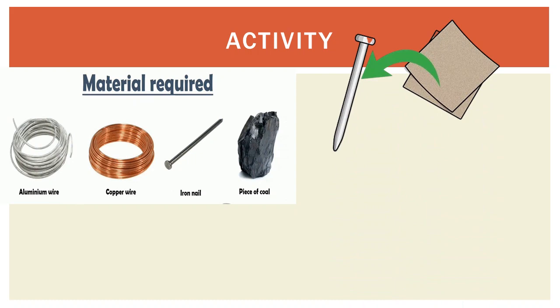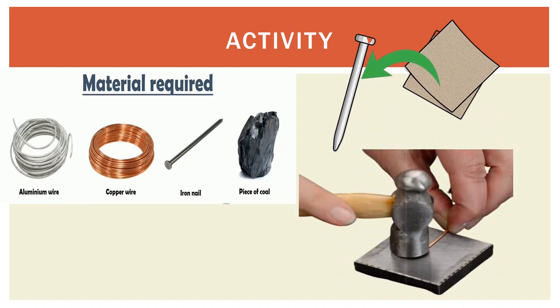Separately rub each object with the help of a fresh surface of sandpaper and hammer each object with force, and we have to record the observation in the table.